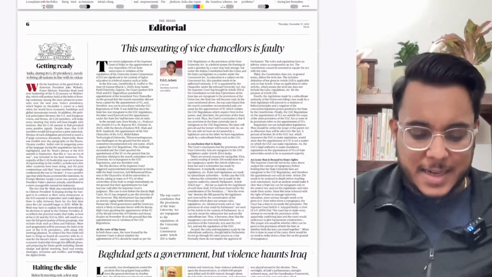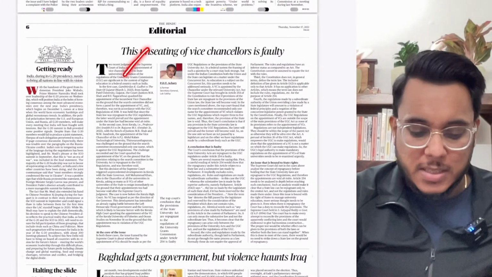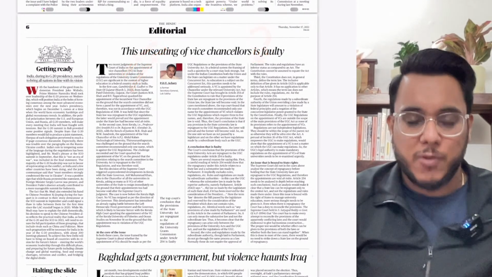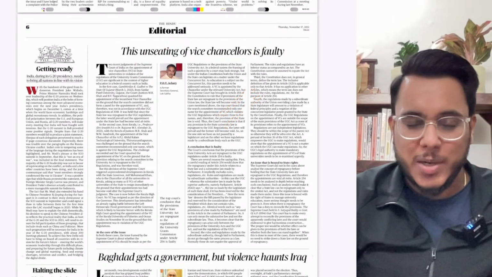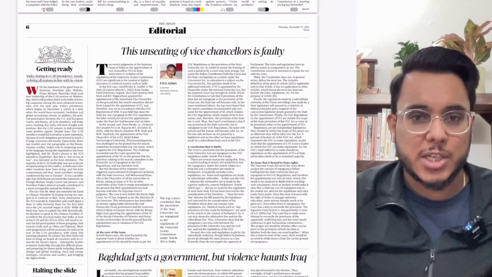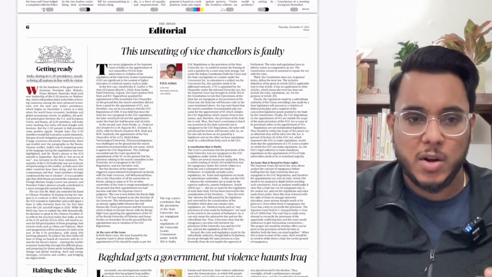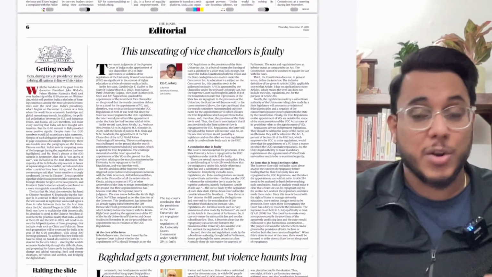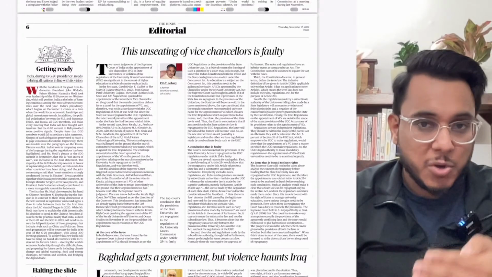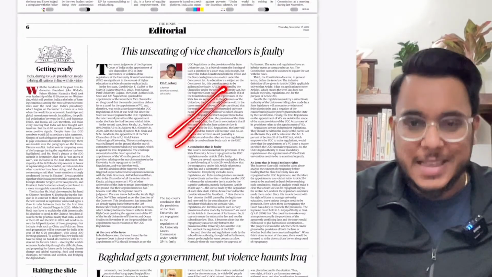So directly we will be moving to the editorial page. The unseating of vice chancellors is faulty. So we'll see this controversy that is going on with respect to the vice chancellors. Recently, the Kerala governor ordered that 11 vice chancellors of the universities should be unseated. So we'll see that entire issue.